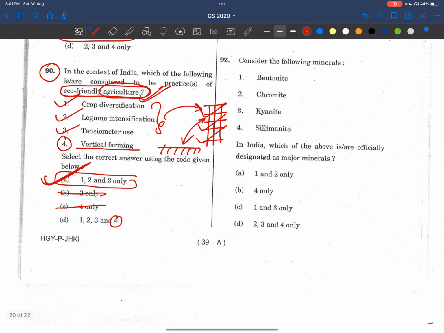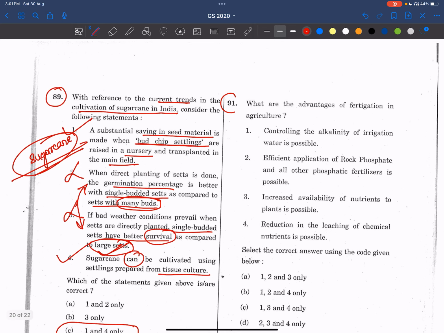So here friends, eco-friendly agriculture, especially the agriculture chapter, is very much important for UPSC. So let's try to read everything about this, whichever is there in our sources. In Sarthi's MMP Plus also, Shivin sir will be teaching about agriculture. So those who are part of MMP Plus, read from there. Those who are not part of it, try to read agriculture from the perspective of economy, geography, and environment as well. Okay, coming to the 91st question.